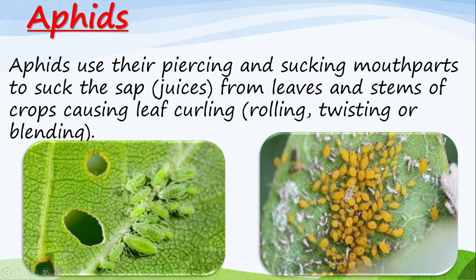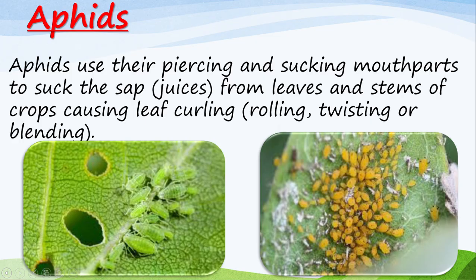Now, when they suck the sap from the leaf and the stem of the crop, they cause the leaves to curl. Curl is rolling or twisting or bending of the leaf. Have you ever gone to buy skuma wiki and you find that some skuma wiki don't have flat surfaces?